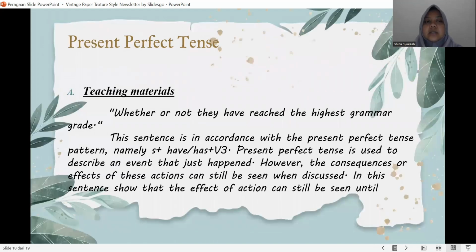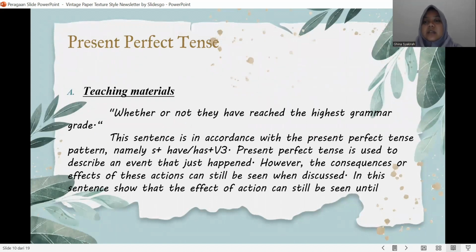Present perfect tense. In the teaching materials: "Whether or not they have researched the Hick has grammar grade." The sentence is in accordance with the present perfect tense pattern, namely subject plus has plus verb 3.